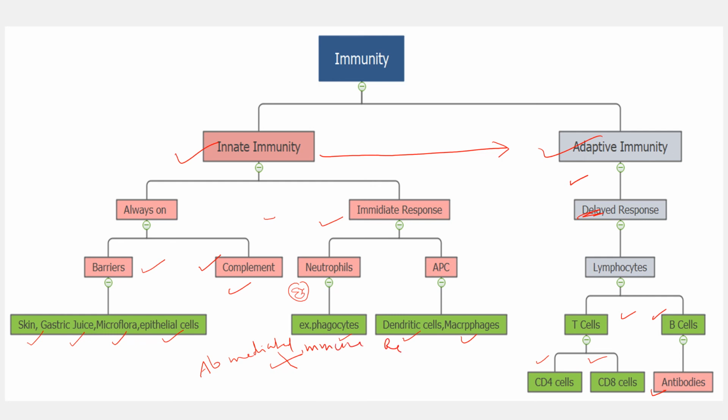While the immune response in which cells play a role is called the cell mediated immune response. So antibody mediated immune response is one in which antibodies and complement factors play a role, and cell mediated immune response is one in which the cells play roles: neutrophils, APC cells, T cells, B cells. So this is about the topic.